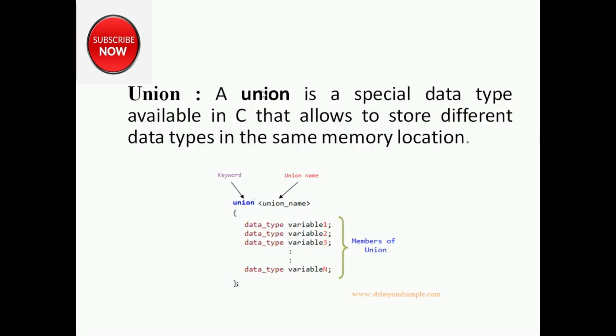So first of all, we will see how to declare a union. We declare the union in the same way that we declared the structure. But there is only one difference, that is the keyword. In case of structure, we were using the struct keyword. In case of union, you will use the union keyword. Rest of all the things are the same. And again, if you want to use the union, you have to create its variables.